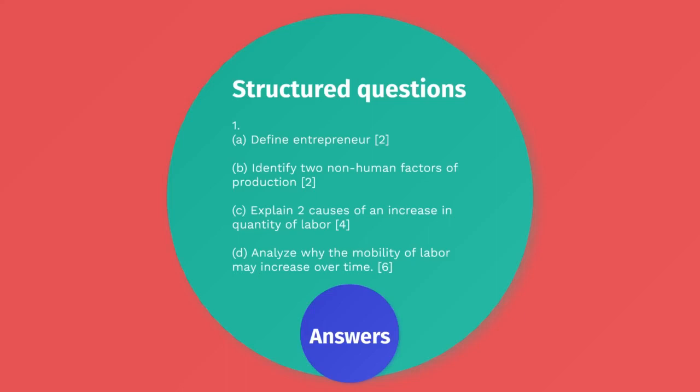Next, analyse why the mobility of labor may increase over time. What types of mobility do we have? We have geographical mobility and occupational mobility. For geographical mobility, we need to explain why they might be more mobile geographically. One can be an allowance from the family to move, or gaining more knowledge about other job opportunities.